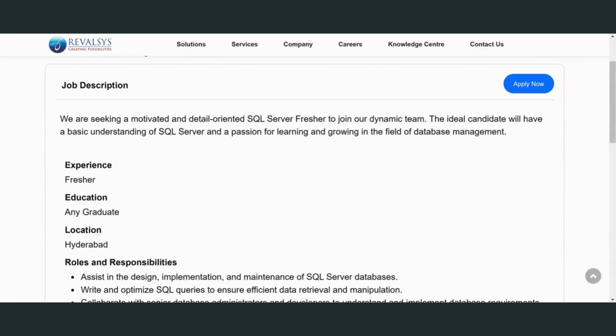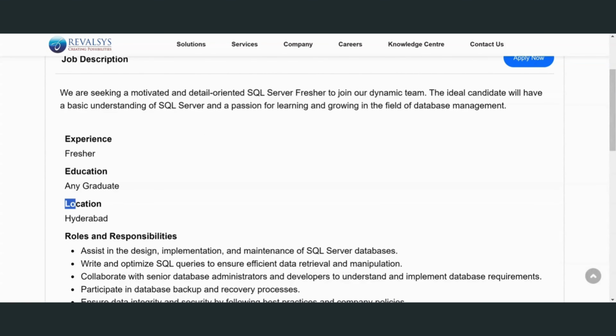Coming to that, the experience is fresher, so anyone can apply. Either 2025 or 2024 candidates can also apply. For the education background, any graduate, okay, if you are in BE, BTech, ME, or MCA, any graduation, anyone can apply for this. The location is Hyderabad, so you can apply for this.